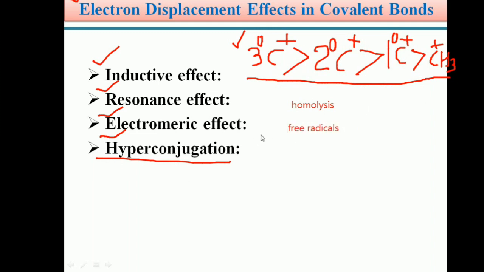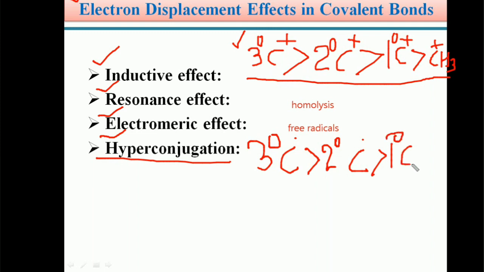In case of radicals also, we know the stability order. A tertiary carbon radical is more stable than a secondary carbon radical, the secondary carbon radical is more stable than the primary carbon radical, and the primary carbon radical is more stable than the methyl radical.